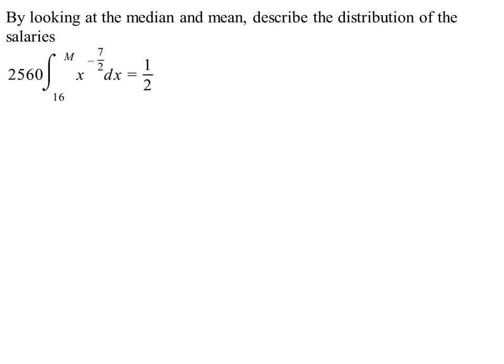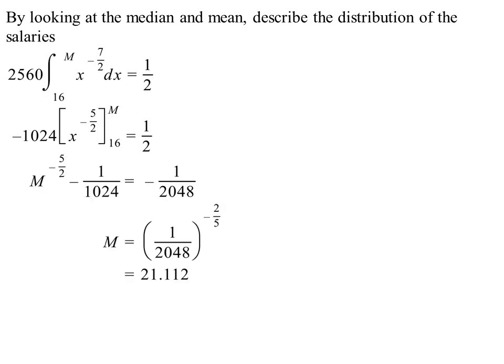We said for x greater than or equal to 16, the starting point is 16. We want to go up to m, and it's got to equal a half because we want half of the data. Add 1 to the power over the power. Substitute in. We get 21.112, but of course that's in thousands of dollars. So we know the median quarterly salary is $21,112.